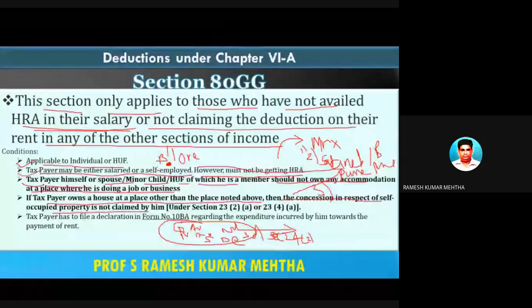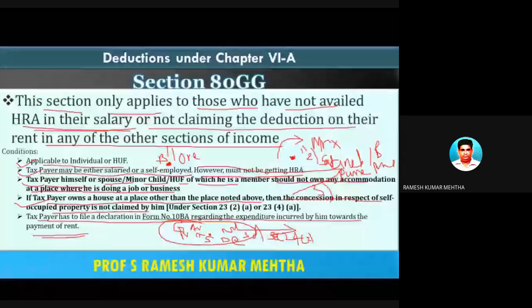Then if all these conditions are satisfied, and last but not the least, the taxpayer has to file a declaration in Form 10BA regarding the expenditure incurred by him towards the payment of rent. Okay, so he is taking a house on rental basis and is paying rent. You should declare in Form 10BA that this is the expenditure he has incurred towards the payment of rent for such accommodation which he has taken on rent. So if all these conditions are satisfied, then he is eligible for claiming deduction under section 80GG.